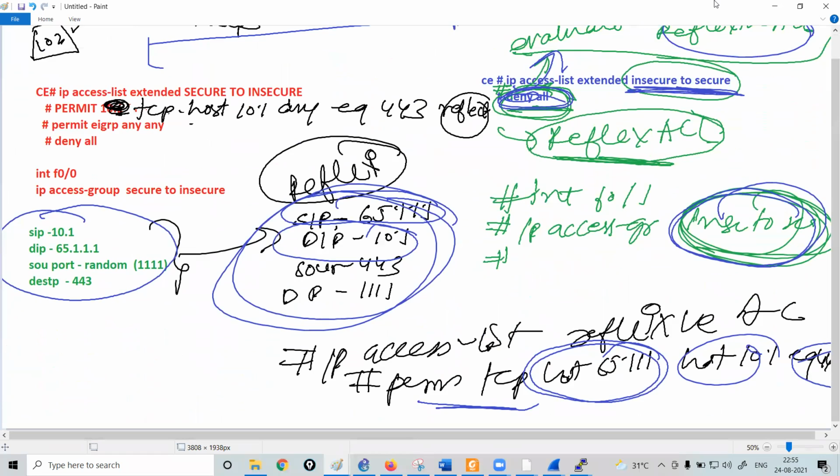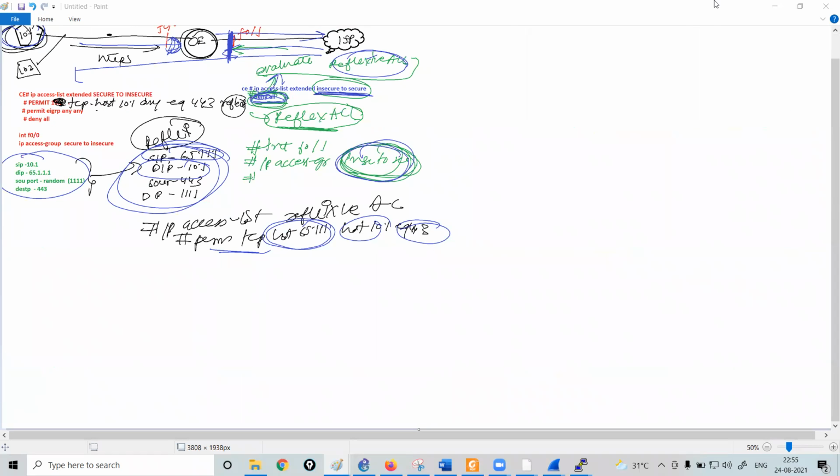Everybody is clear with this? You can ask your queries, please be proactive. Miss Athira, do you have any query with the reflexive ACL concept? Miss Athira, you are not audible to me. I'm really sorry. Actually, I don't have any query. Okay, don't worry. I will prove this practically too. That's just the theoretical aspect. Imranji, any queries? Santoshji? Okay, Mr. Mike? No pressure. It's clear. Clear.